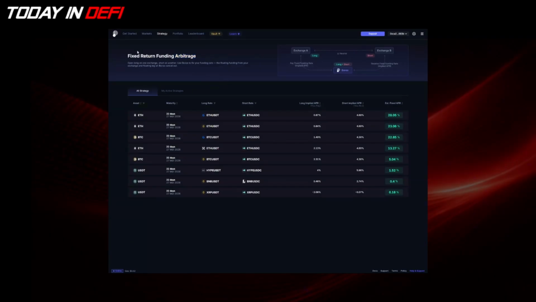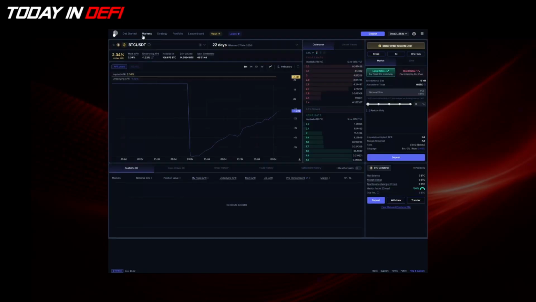To understand how this strategy works, we need to first understand how the products on Boros work. Boros is basically selling the interest rate swap from the traditional financial market. For those who purchase the interest rate swap, we call them long rate. If they are long rate, they need to pay a fixed amount, which is the implied APR here, while they receive the underlying APR.